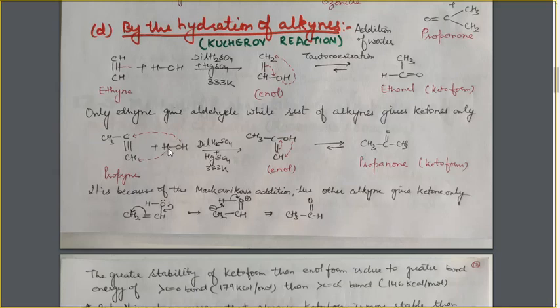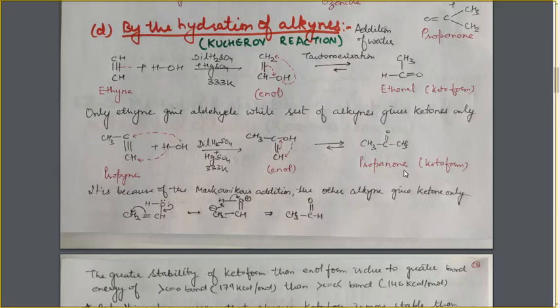Markovnikov's rule says that the hydrogen atom of this molecule will go to the carbon atom which is already having more number of hydrogens. So during the addition of the water molecule, this one bond will be broken and hydrogen will go to this carbon atom and OH will go to this carbon atom. As a result, this enol is formed, CH3 C along with OH group double bond CH, which will undergo tautomerization to form the more stable keto form.